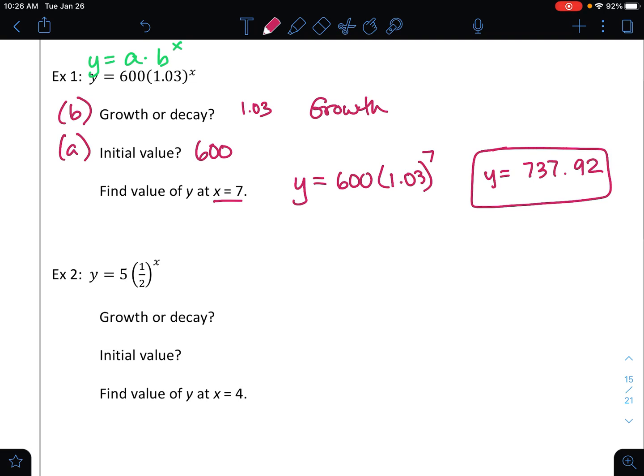Different function, different equation, but same 3 questions here. Okay, so stop the video, work through all 3, and then come back and check.